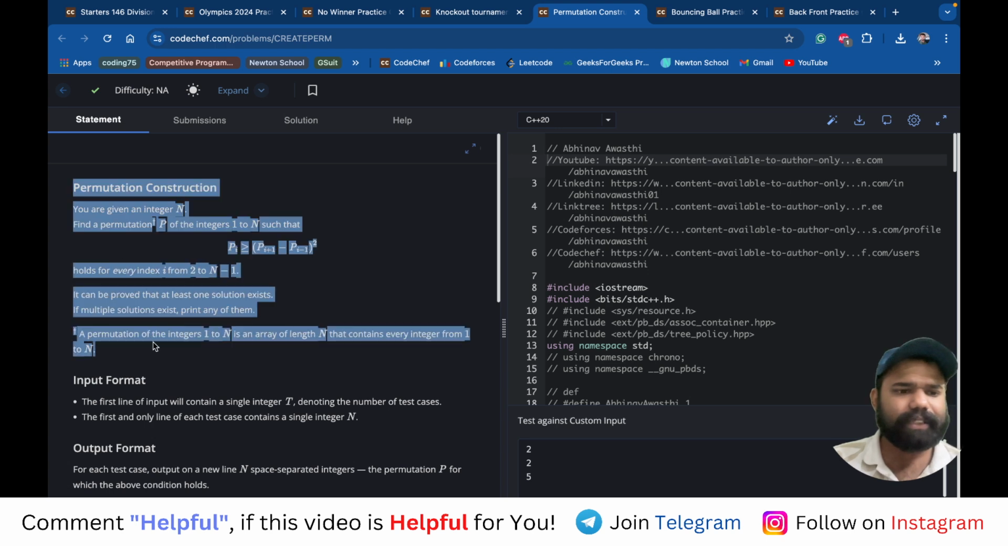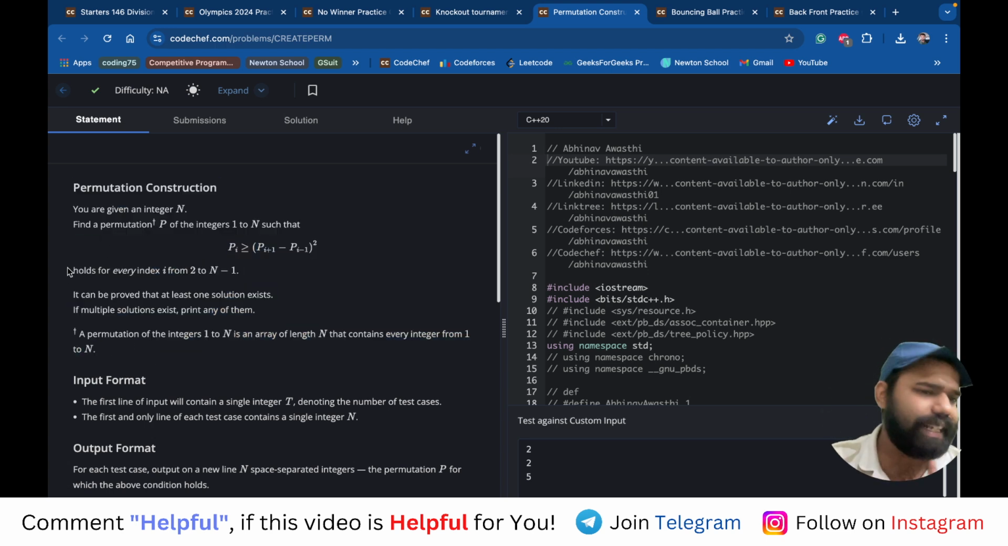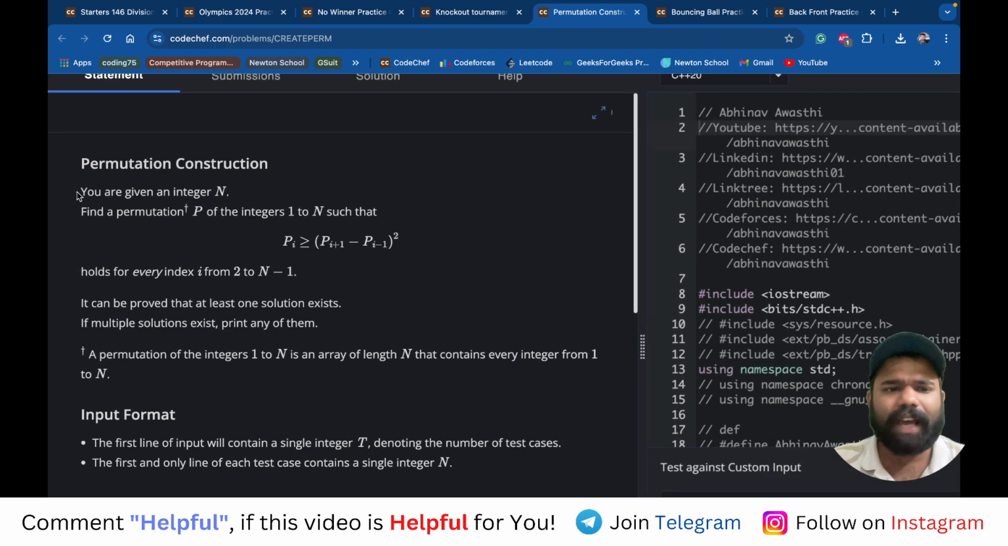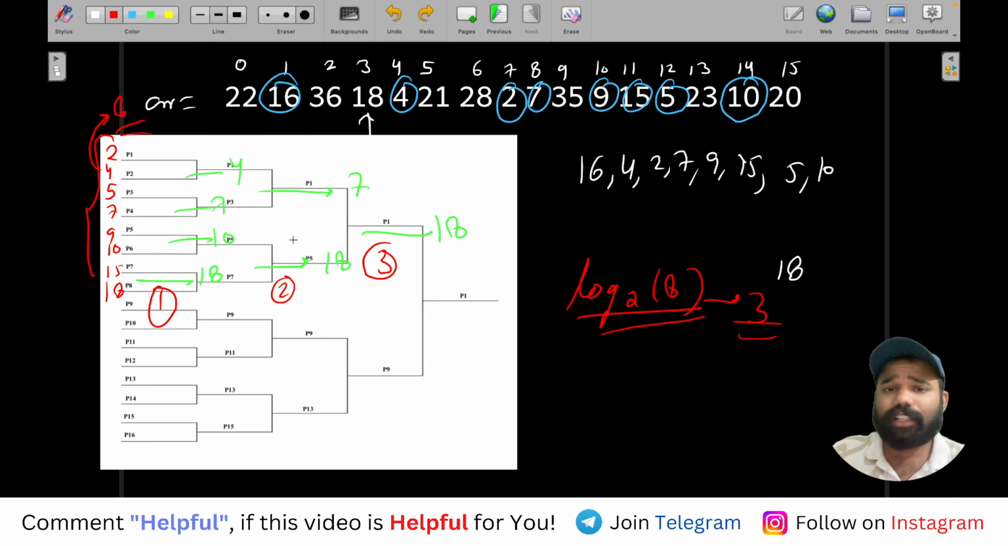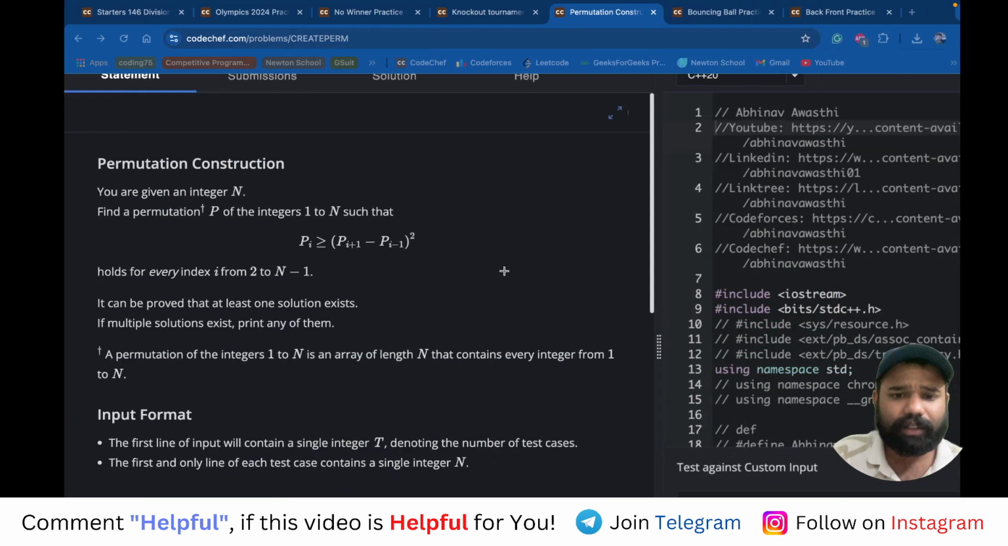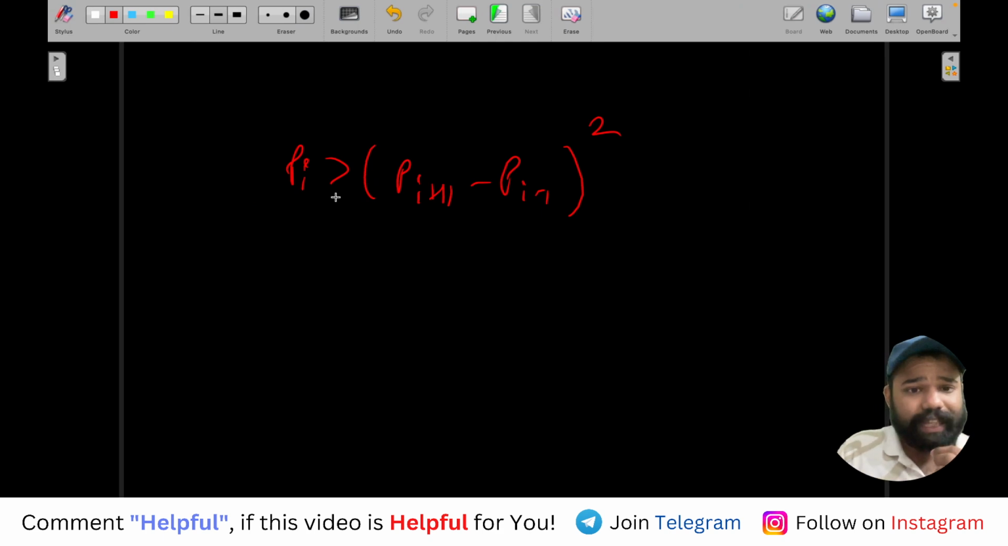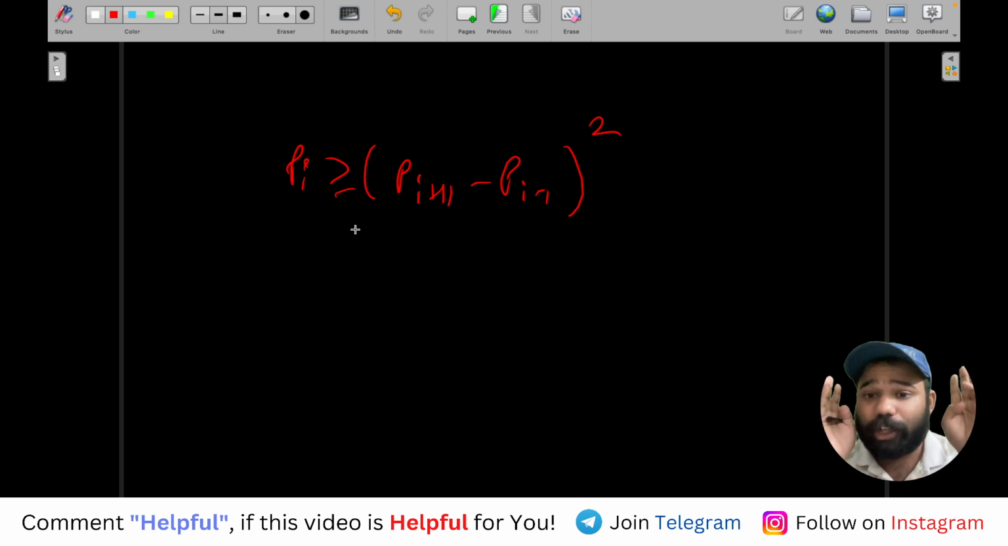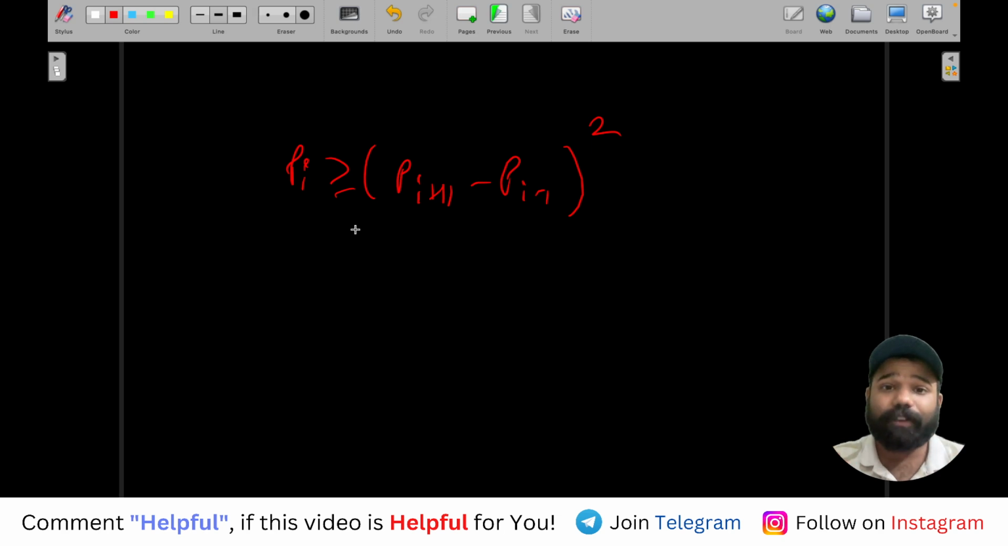Now next is permutation construction. What is permutation construction? Here they are saying that you have n numbers, and you have to find a permutation such that the value of p_i is greater than or equal to the square of the difference of its neighbors, p_(i+1) minus p_(i-1). So basically, in a permutation, the value of an element should be greater than or equal to the square of the difference of its neighbors.